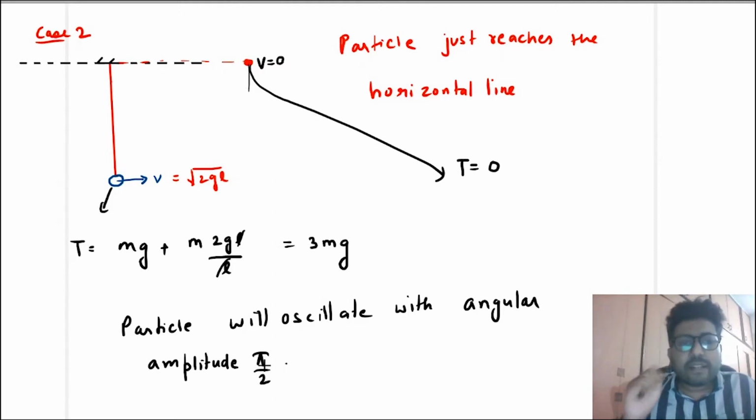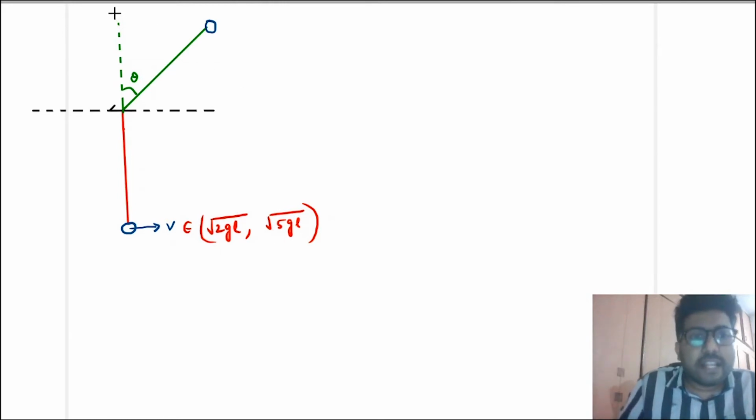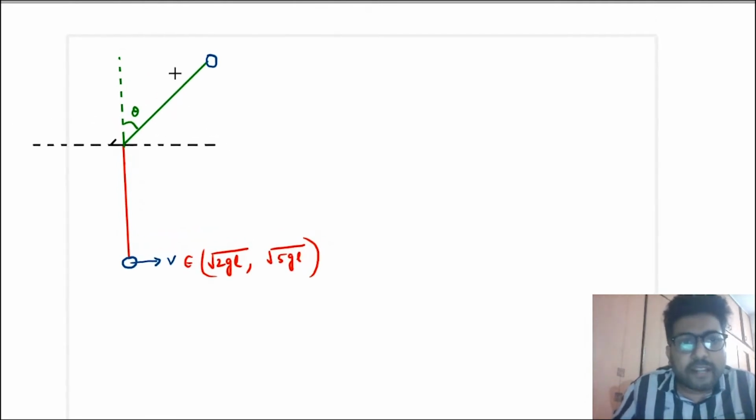Now let us look at a case when the speed is greater than root 2 GL but less than root 5 GL. In that case, the ball will be able to cross the horizontal line but still it will not reach the topmost point. The tension will become 0 at one point between the topmost point and the horizontal line. This is the point where tension becomes 0.